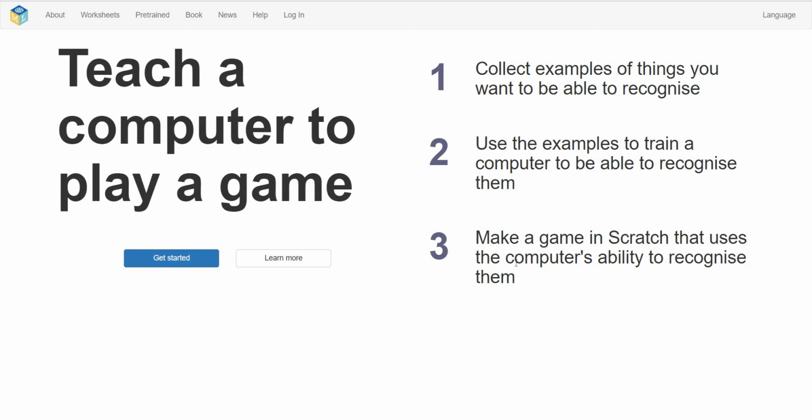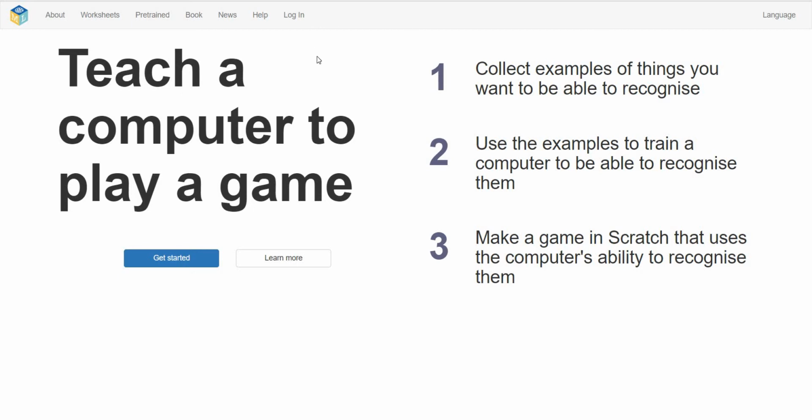Hi. Today we are going to look at the new way of learning for kids. This is a new site which I went through very recently. The site is called Machine Learning for Kids. Let me explain what the site is going to help with, how we can access it, and how it benefits our kids.